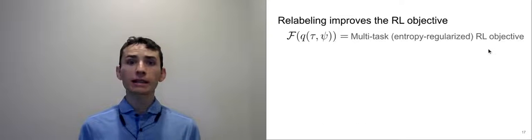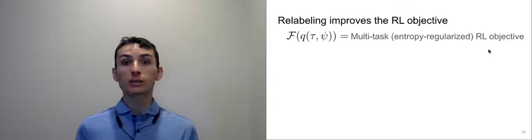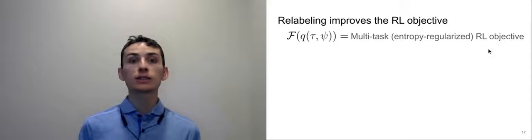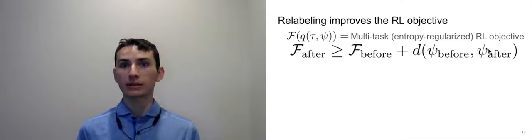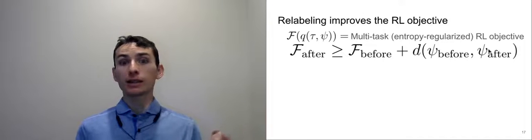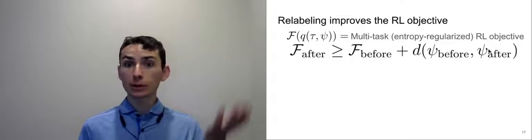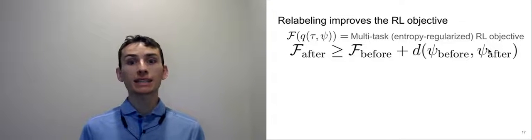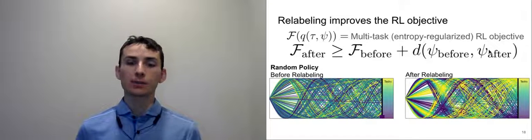Now, goal relabeling is often presented as a heuristic, albeit one that works especially well in many settings. One of the neat things we show about Hippie, which uses inverse RL to relabel experience, is that it actually maximizes a well-defined reinforcement learning objective. In particular, we show that this objective after relabeling is larger than the objective before relabeling, and the amount that this objective improves is governed by how much the task labels change when we do relabeling. Let's look at an example.